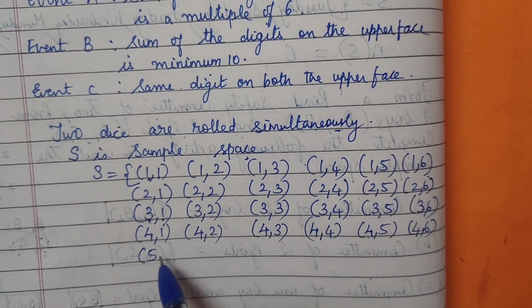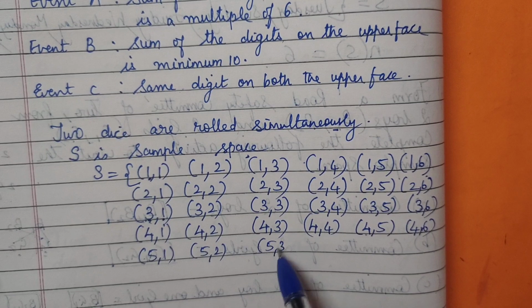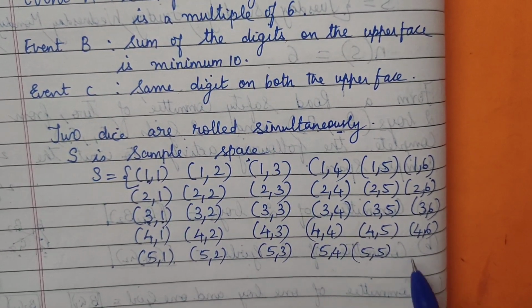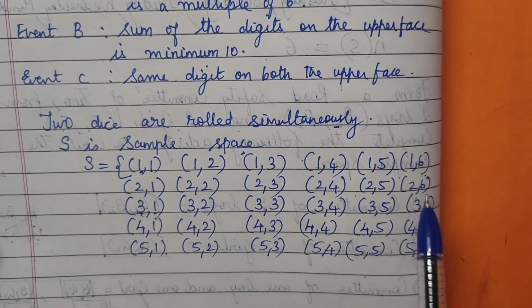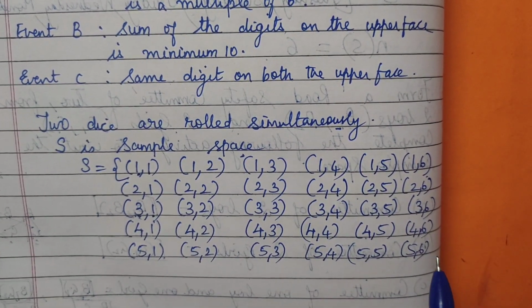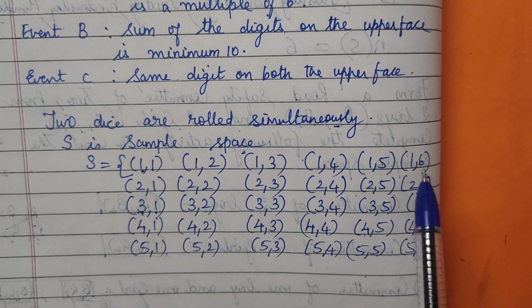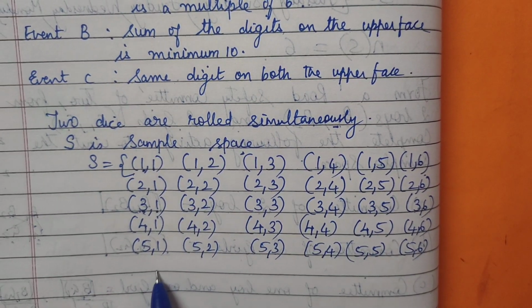Now 5, 1, 5, 2, 5, 3, 5, 4, 5, 5 and 5, 6. So you always write it in this order. You will never miss any pair here. So see my dear, how many did we get? 1 we have completed, 2 completed, 3, 4, 5, but still we have a 6.